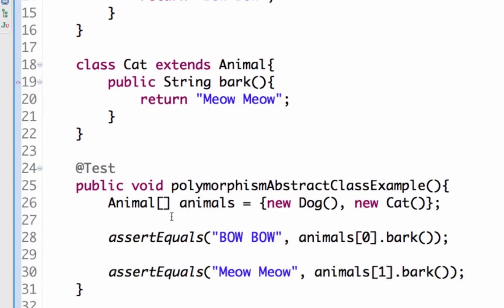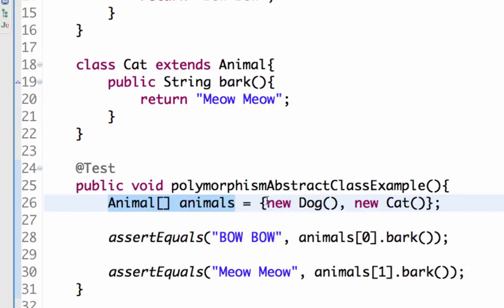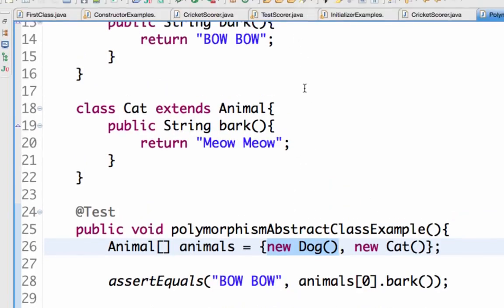Both the animals are of the same type, right? They are of type Animal. So even though I have two objects of the same type, when I invoke a method, different methods are called based on what instance it is, what the subtype of that particular object is.